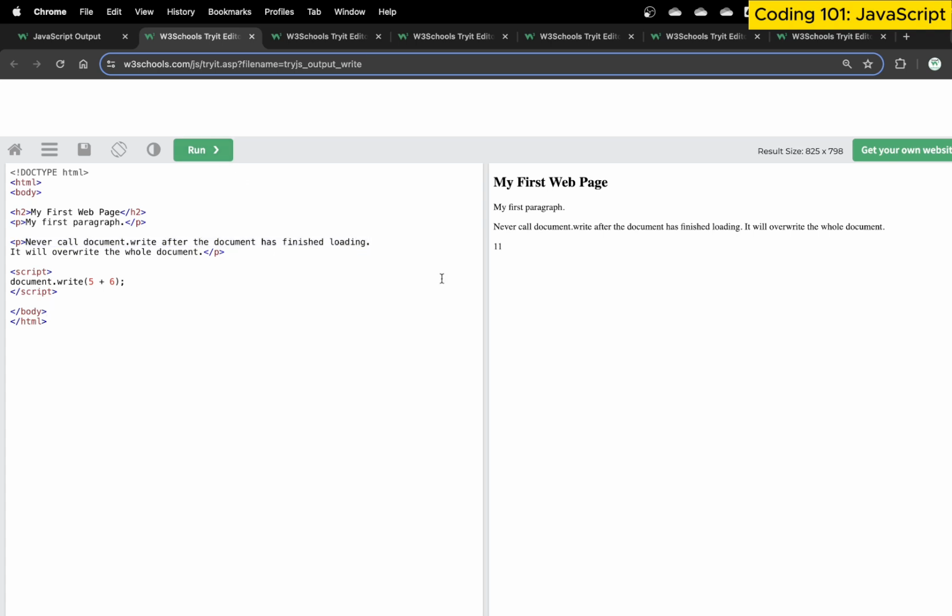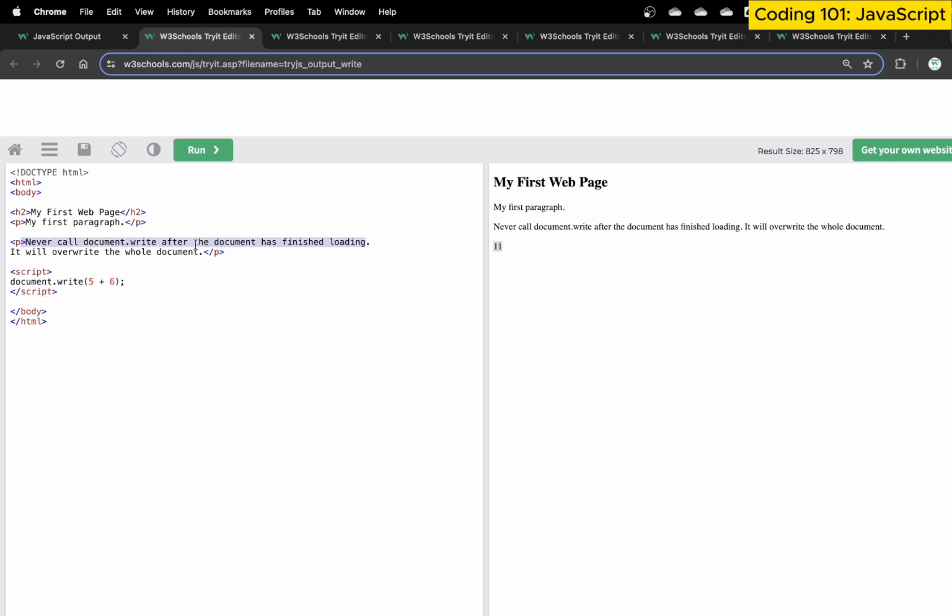Basically, when I execute this code, it will run this and print this. So if I write this document.write, it means that we have a document. Go inside this document. After the content has been loaded, print this statement 5 plus 6. So write works like an output string or print string, and it prints whatever is written within its parentheses on your browser page.